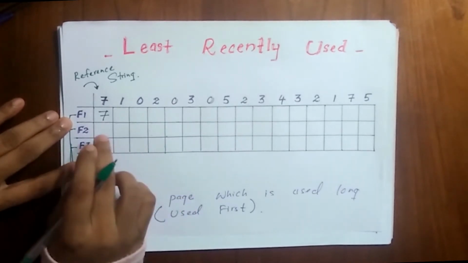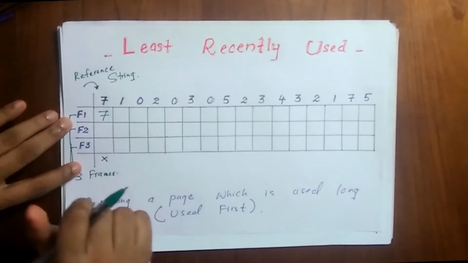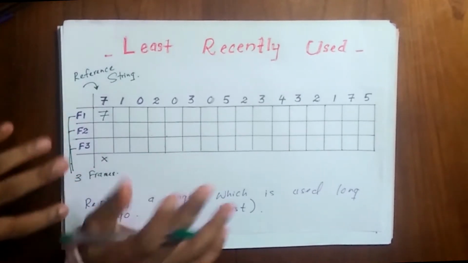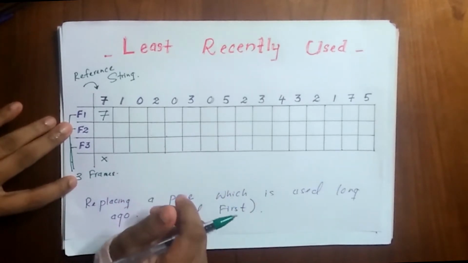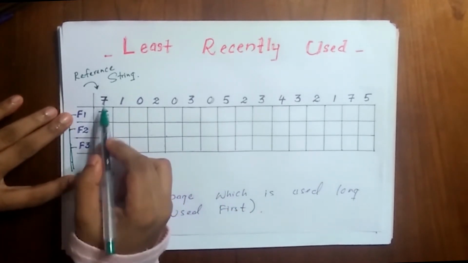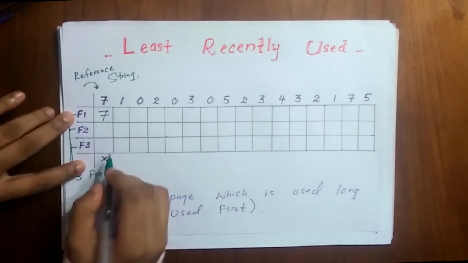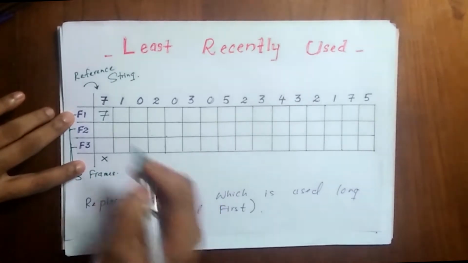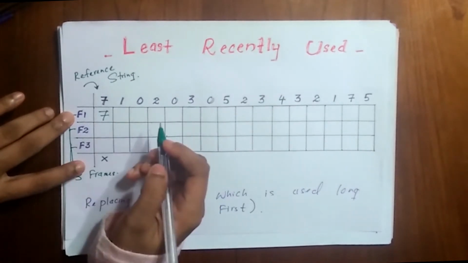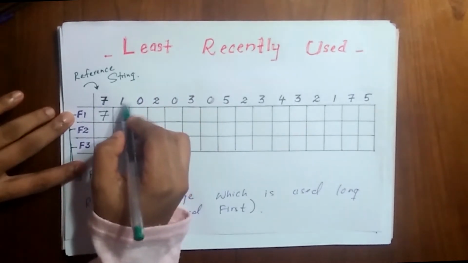In the introduction video, I told you what a page fault is. So if you missed that video, you can watch it. The link for that video is given in the description. So here the 7 was not here and it was a page fault. Page fault, we can mark it like this using a cross. So now we can place it here. And we are done with this page, so we can come to the next one.